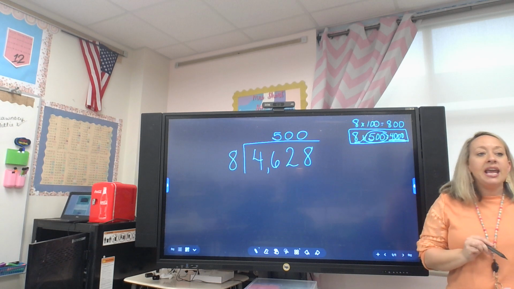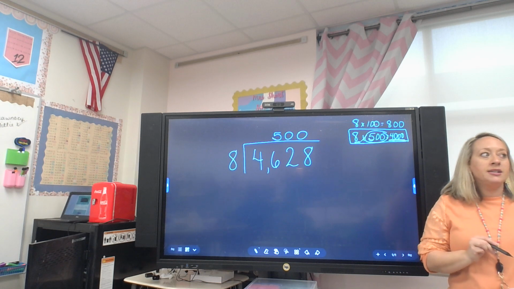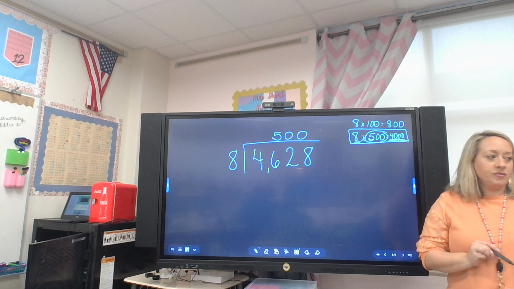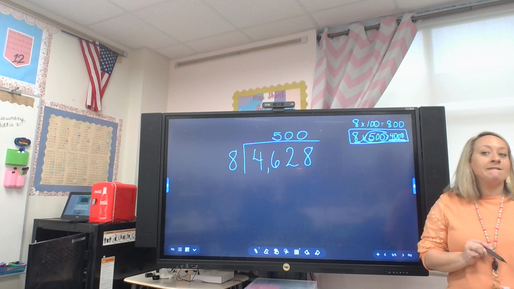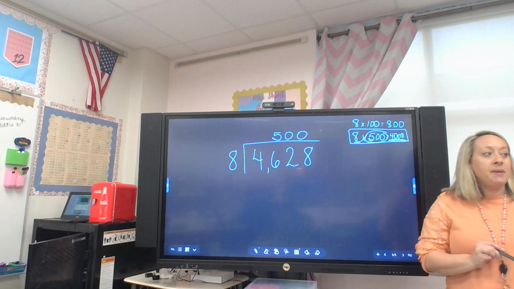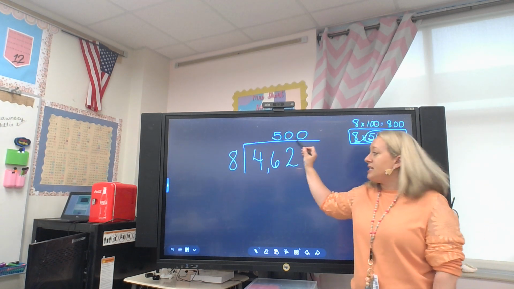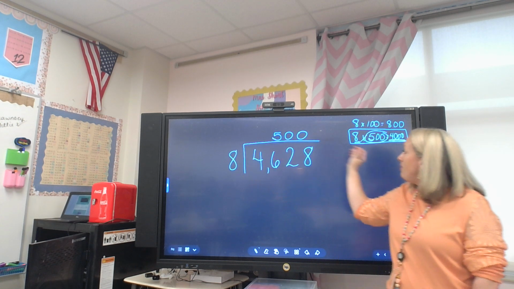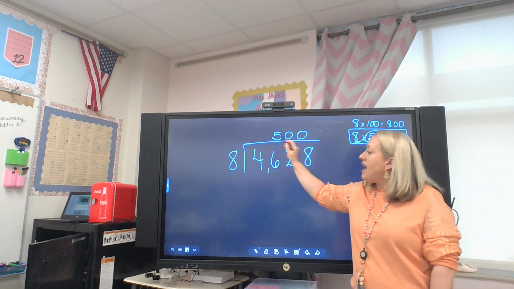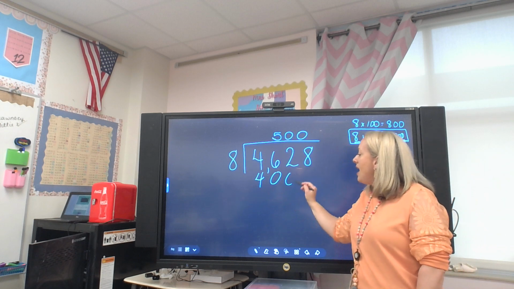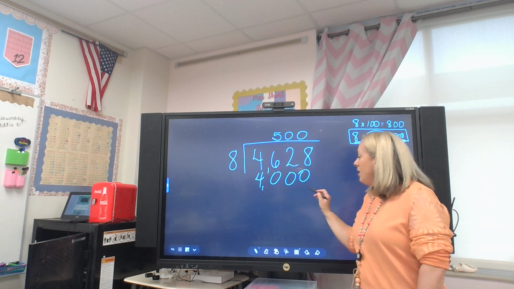All right, step 3. Skylar, what are we going to do for step 3? The partial quotient by what? Yes. So we're going to multiply this partial quotient by our divisor, which we already did. We already know the answer. 500 times 8 is 4,000. We write that right underneath our original number.